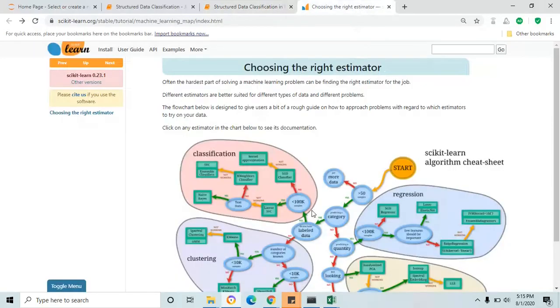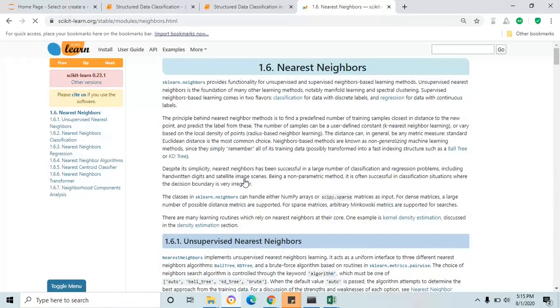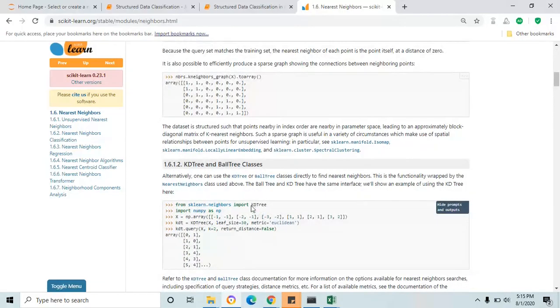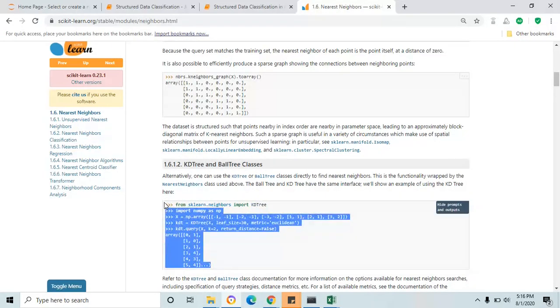If you want to do more experiments with other models, then just pick some of the models from the k-neighbors classifier and linear SVC. If you click any of these icons, it will redirect to that home page where you can see some of the models, such as k nearest neighbor and KD tree. You just follow the steps given in the algorithm cheat sheet and experiment with our data set.